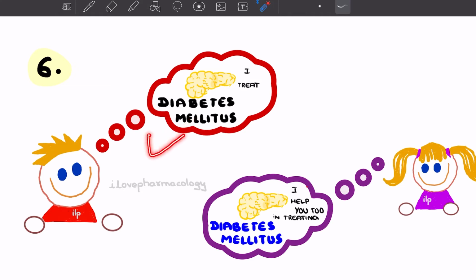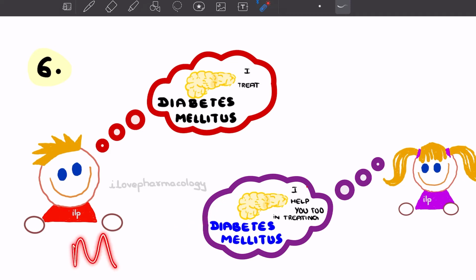Since I have all these advantages and I reduce hepatic glucose production, I can be used in the treatment of diabetes mellitus, and I am serving many diabetic patients. Similarly, Acarbose says she is also lending a helping hand in the treatment of diabetes mellitus.